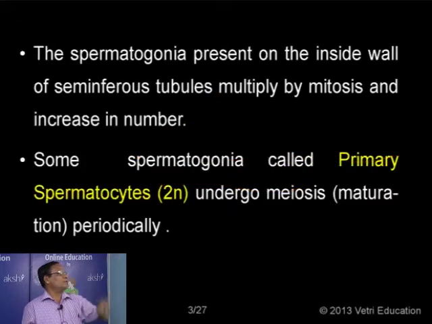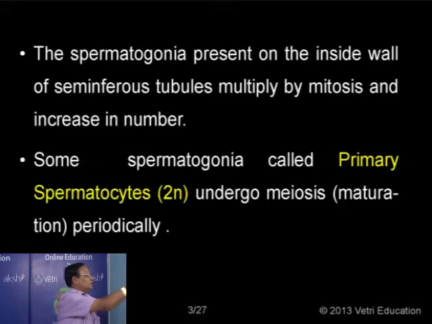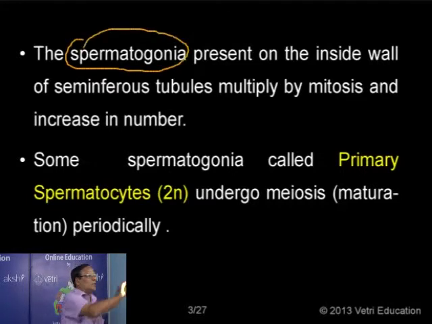So I mentioned the spermatogonia. These are the sperm mother cells normally present on the inner wall of the seminiferous tubules. The whole testis is covered with a connective tissue called tunica albuginea, that is the covering of the testes.